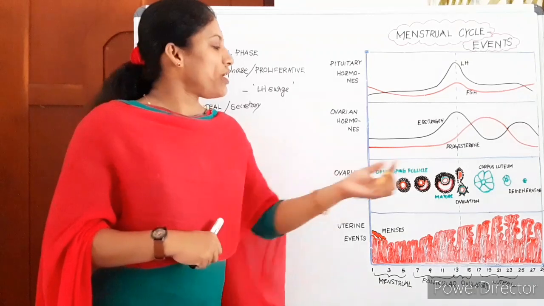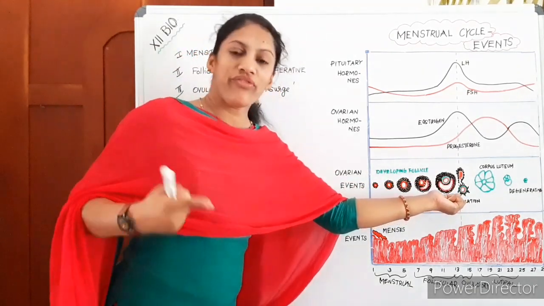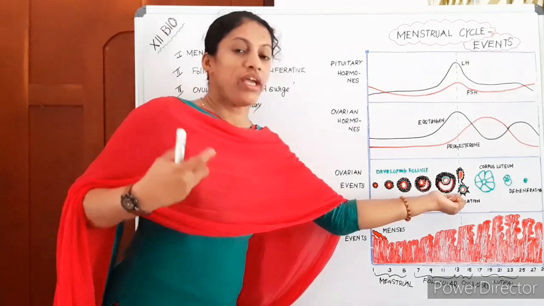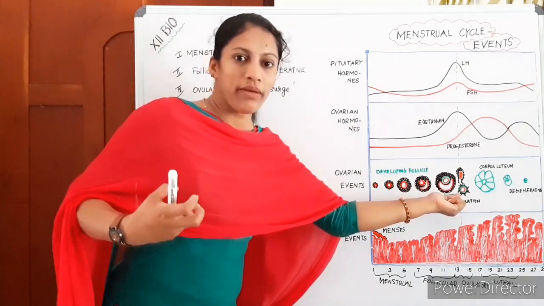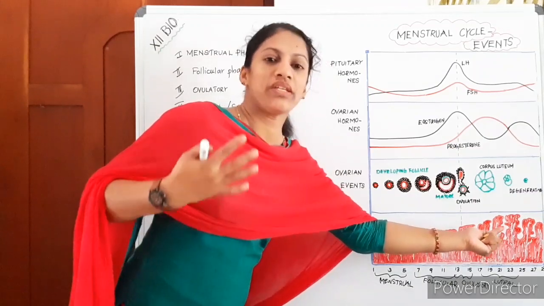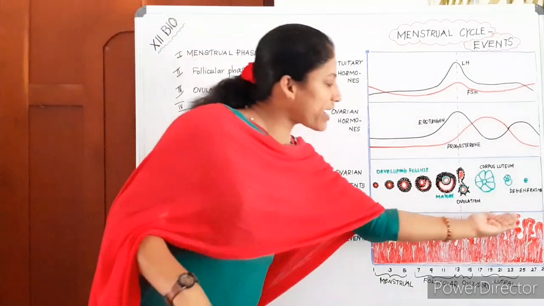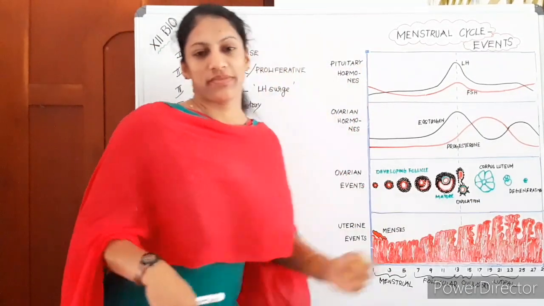Okay, if the ovum released at ovulation gets fertilized, it forms the zygote and embryo. It has to be accommodated in the uterus. So the uterus is preparing by thickening its endometrium. It becomes maximally thick towards this phase.